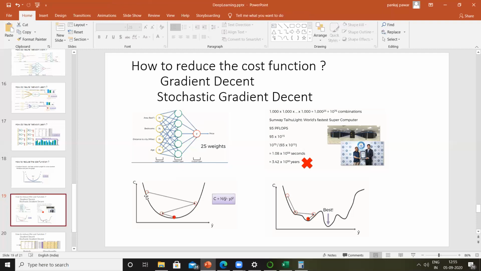Again, I'm just giving you a small overview of gradient descent here. What gradient descent is saying is, take a ball here and leave it. As soon as you leave the ball, it will go down because of inertia. And it will continue to go up because of the momentum. And at this point, it stops, and from here, again, it rolls back. And again, it goes down and so on. After a few iterations, it will settle down at the best point. Do you agree with me on this point?